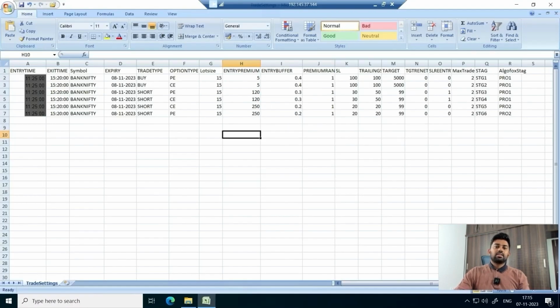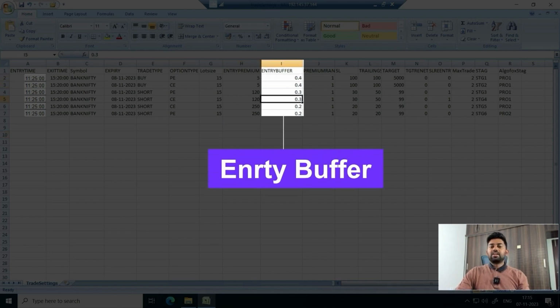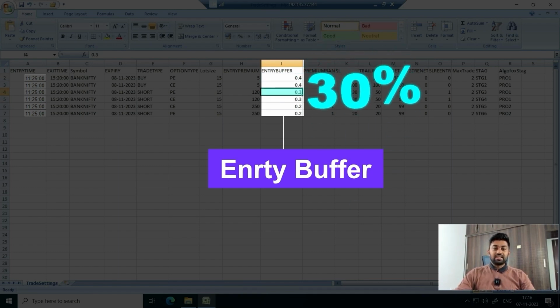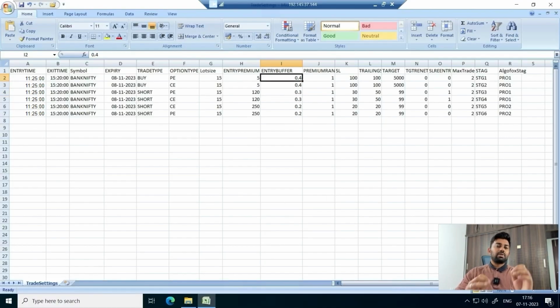Now next there is entry buffer. Entry buffer is very important. This is in percentage. So 0.4 represents 40% buffer, 0.3 represents 30% buffer, and so forth. So where is this buffer applied? It is applied to the entry premium.